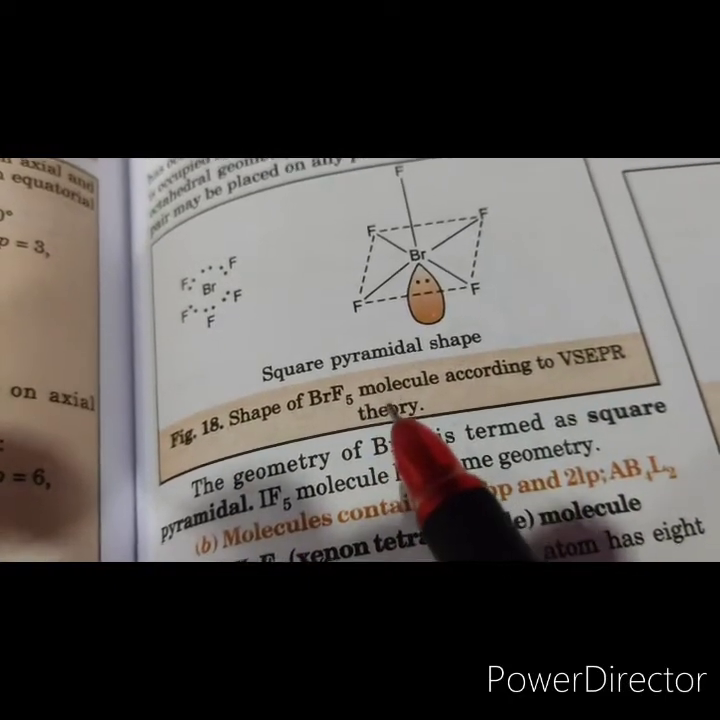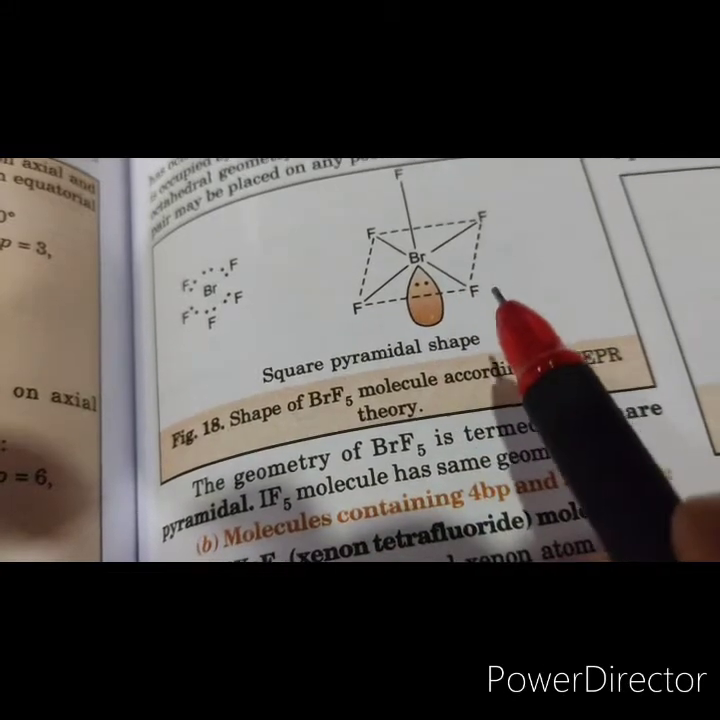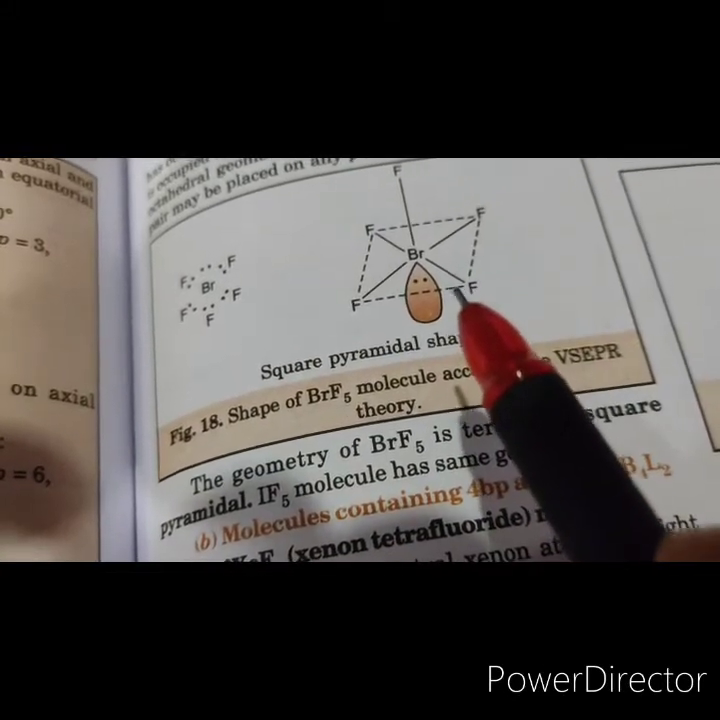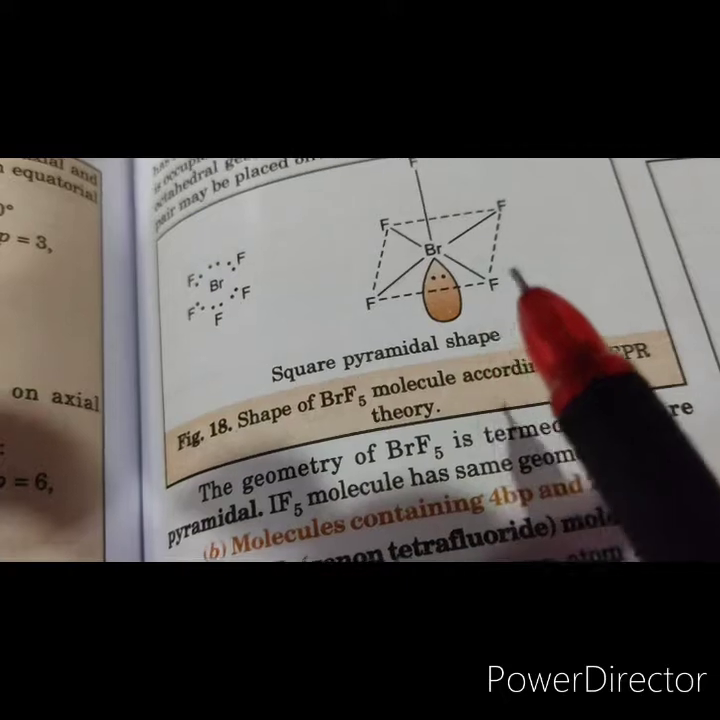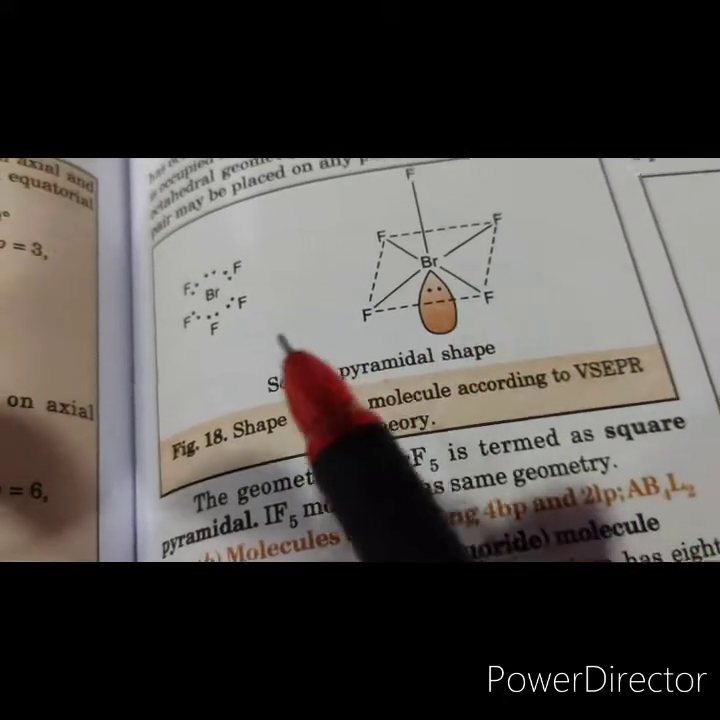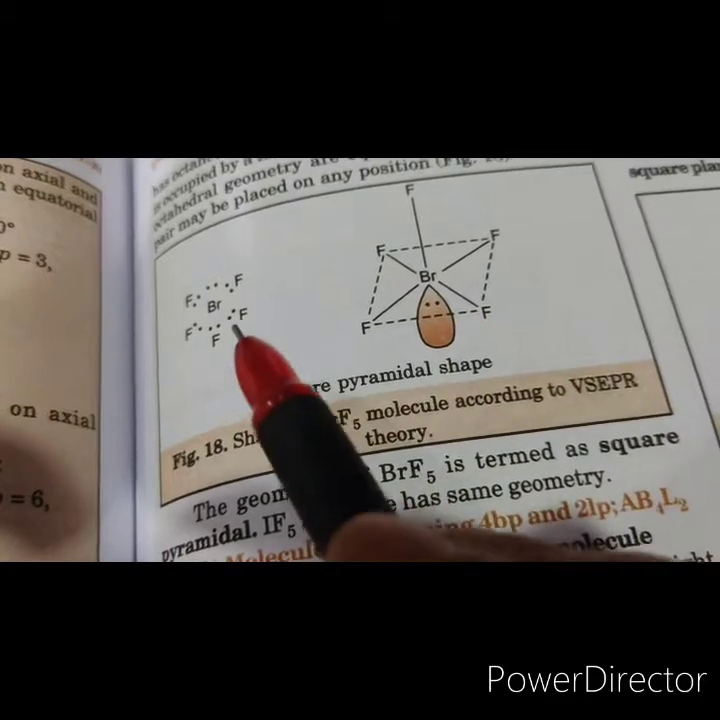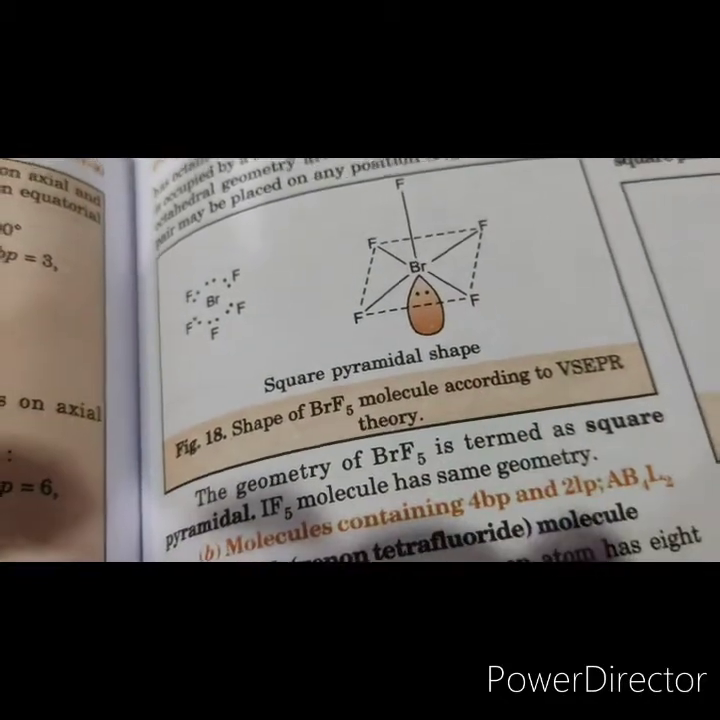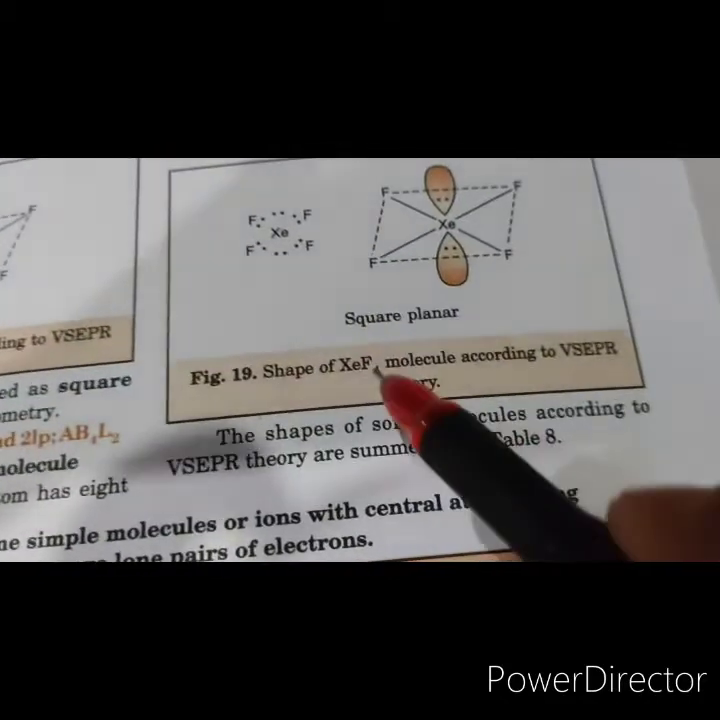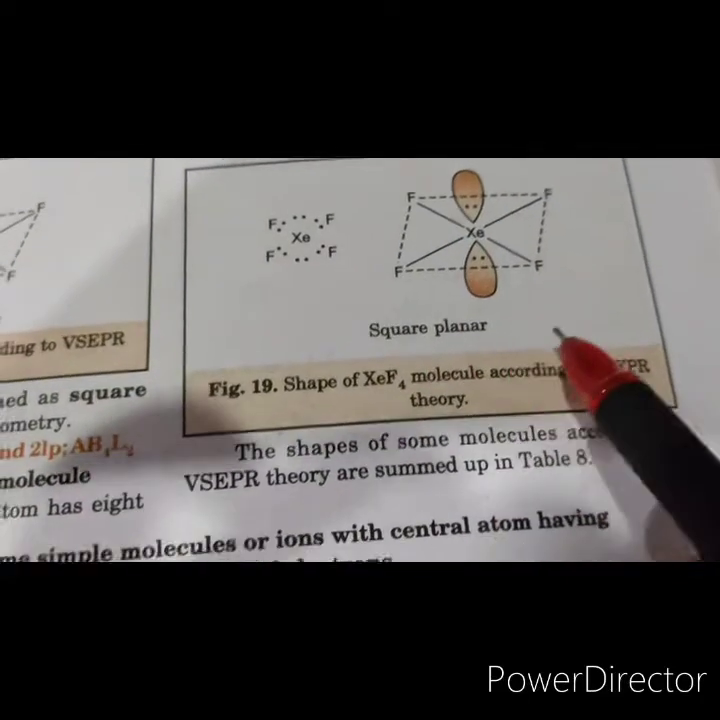So we have discussed molecules which contain 6 electron pairs. If there are 6 electron pairs around the central atom, the preferred geometry is octahedral, and when there are lone pairs, the lone pair distorts the geometry. As a result of this, BrF5 has a square pyramidal shape and XeF4 has a square planar